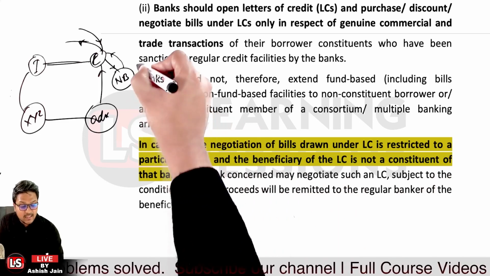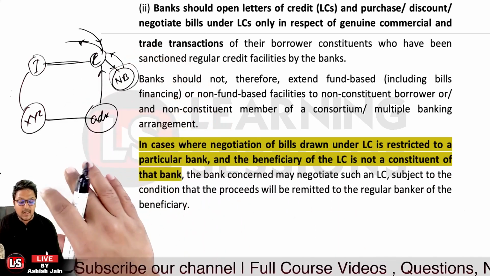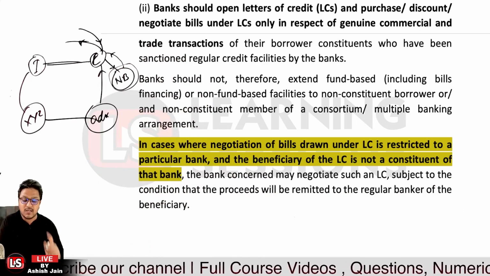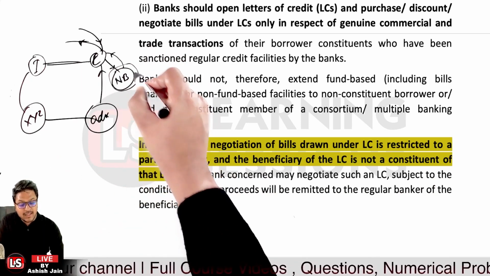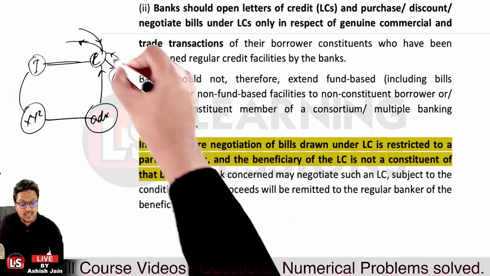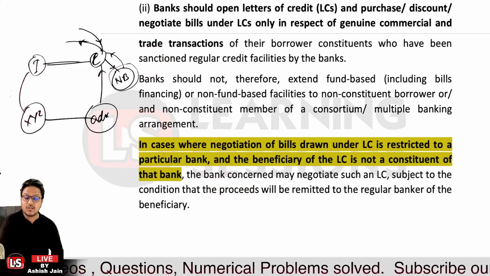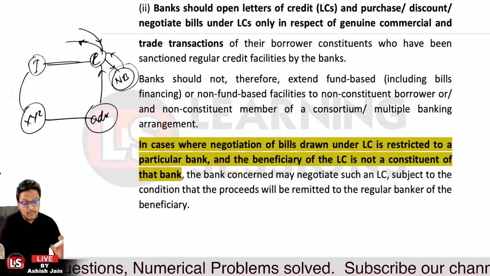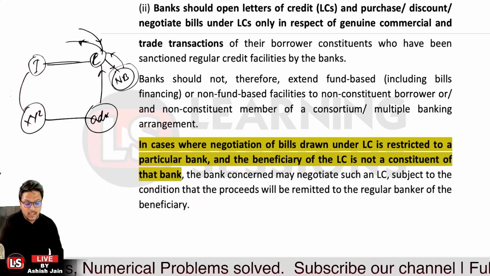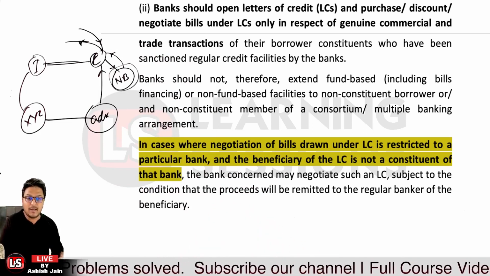Let's take the case, this was the bank which was the specified bank in the letter of credit, that the negotiation of the document is to be done with this bank only, but now the exporter is not a constituent of this bank because he or she is not enjoying the working capital facility or the loan facilities from the negotiating bank over here, because I have already told you in that particular case the negotiation, discounting, purchasing cannot be done.